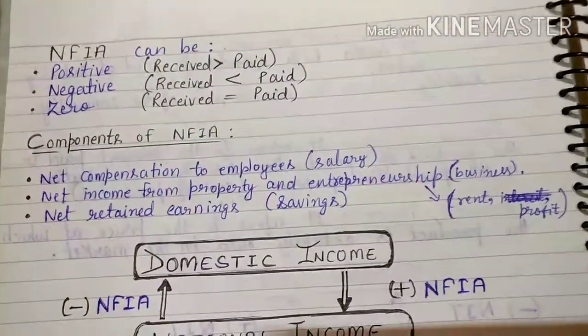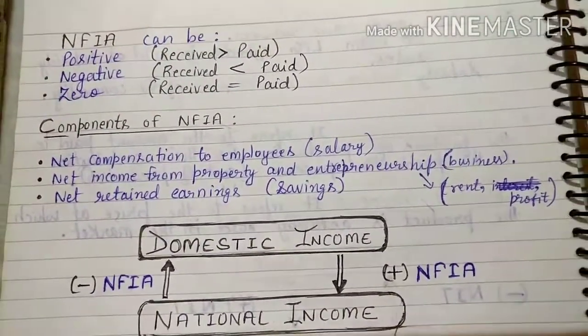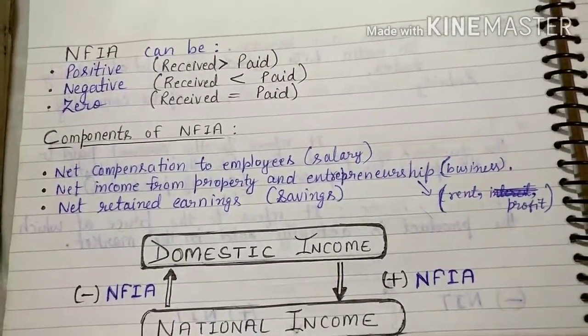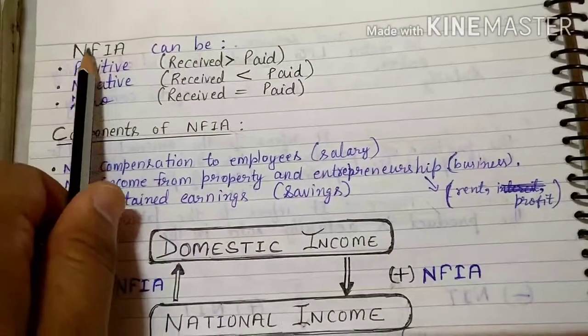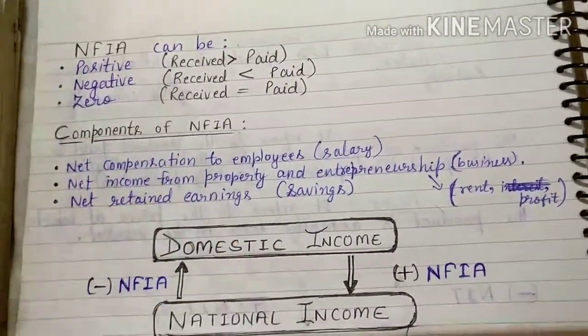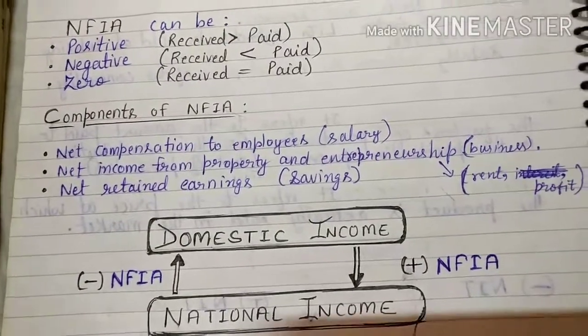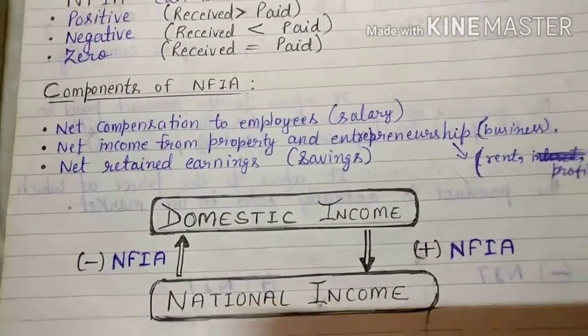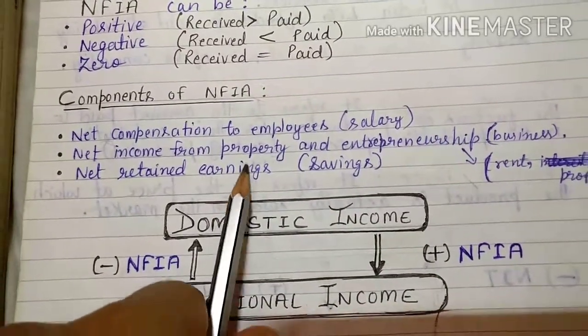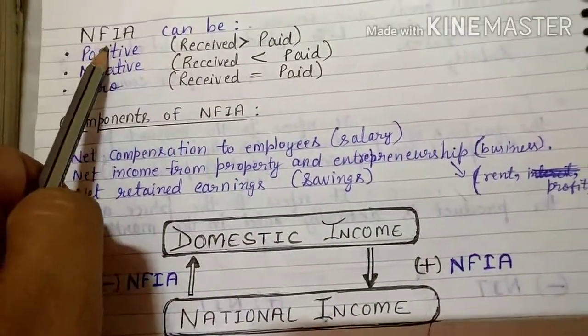Then entrepreneurship: our Indian persons went to Dubai, did business there, and earned profit in that business. That part also comes under net factor income from abroad. Then comes net retained earnings. If our persons are going outside and working there, they will save some part. That is called retained earnings, and that also comes under net factor income from abroad.